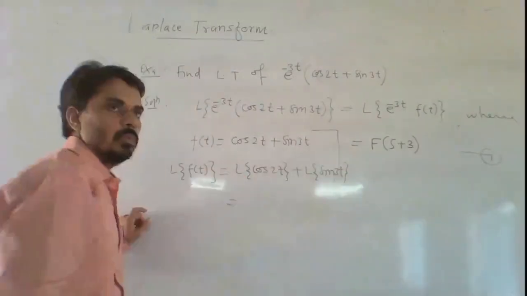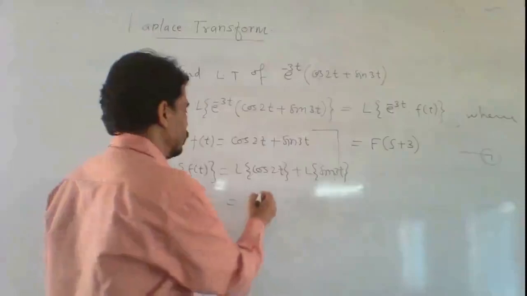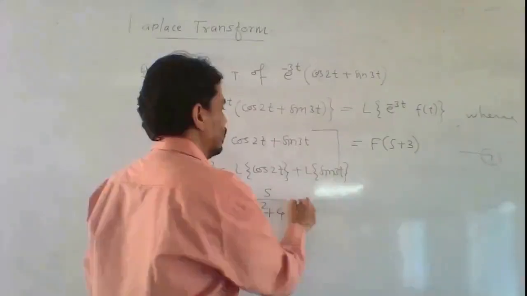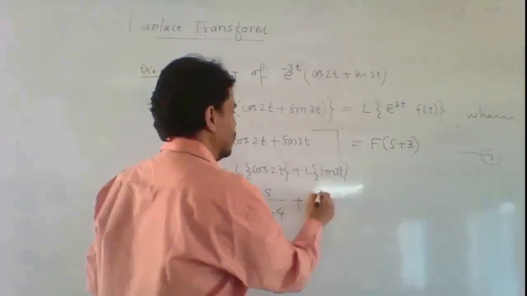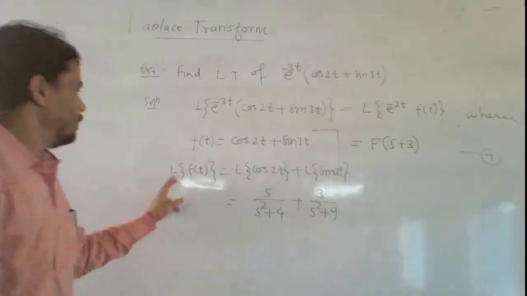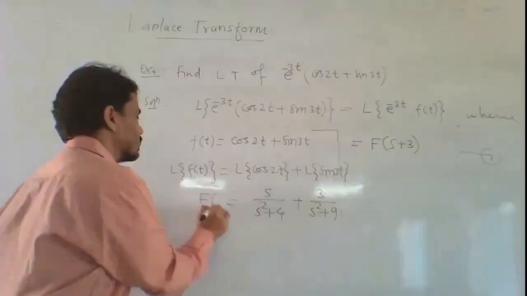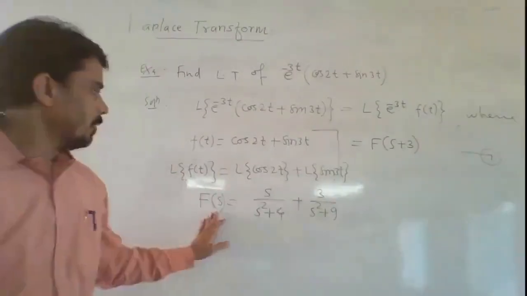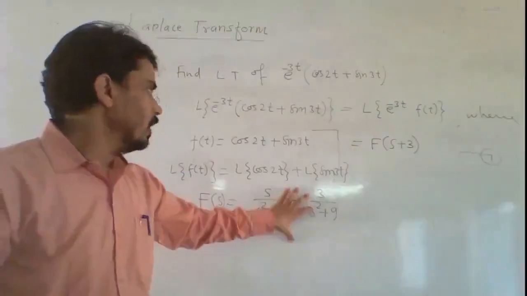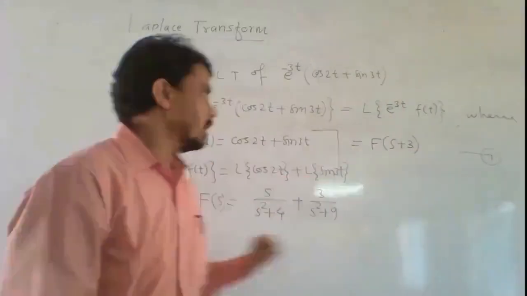This equals the Laplace transform of cos 2t, which is s upon s square plus 4, plus the Laplace of sin 3t, which is 3 upon s square plus 9. Laplace of f of t is F of s. So F of s equals this. Now I want F of s plus 3.